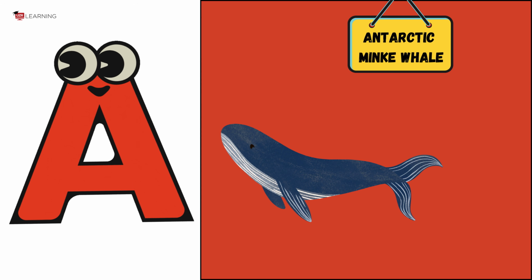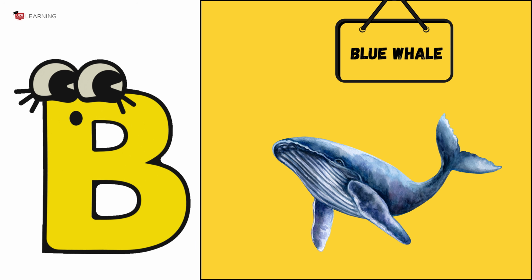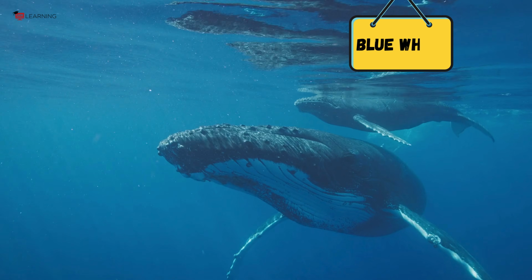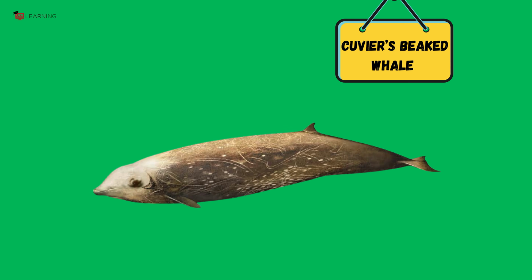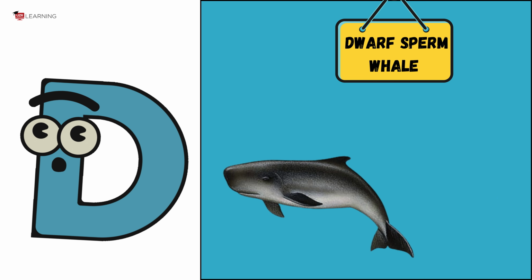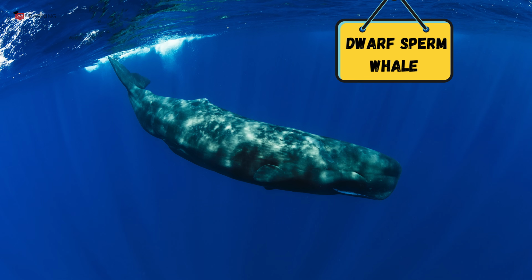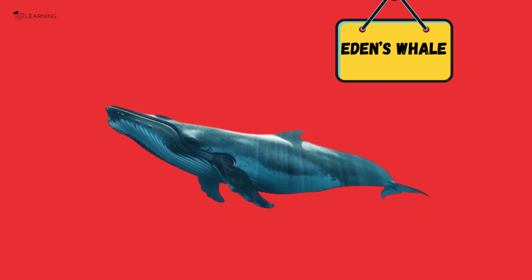A is for Antarctic minke whale. B is for blue whale. C is for Cuvier's beaked whale. D is for dwarf sperm whale. E is for Eden's whale.